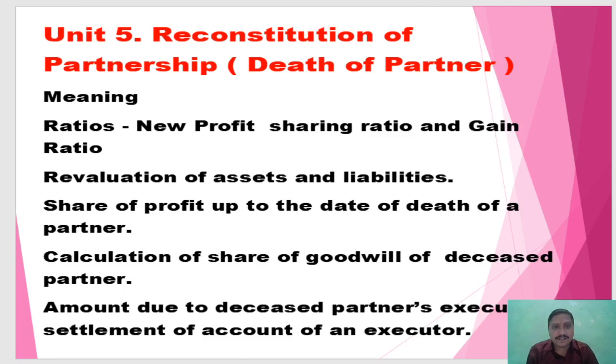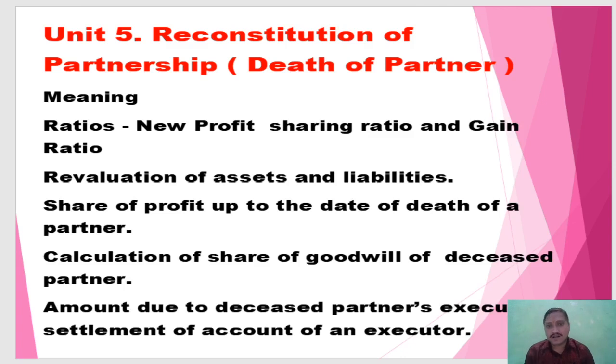Now, death of a partner. In that, the ratios, new profit sharing ratio and gain ratio, also apply, the same as for a retiring partner. Death of a partner is the same as retirement of a partner, because from an accounting point of view one partner is reduced, so the treatment is the same. But practically, we know retirement is a voluntary activity, but death is a compulsory retirement.